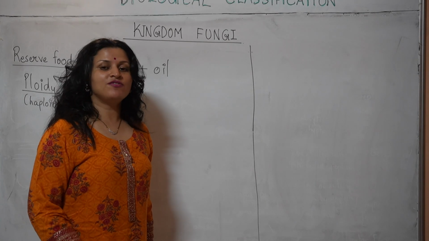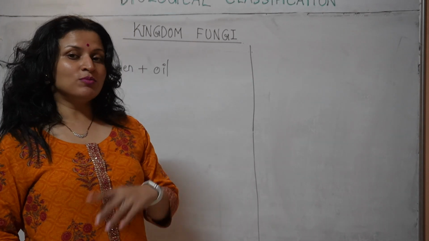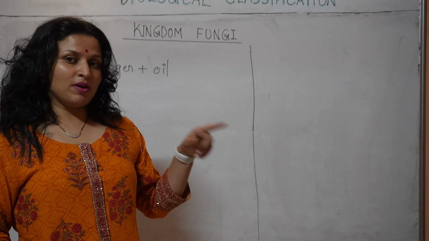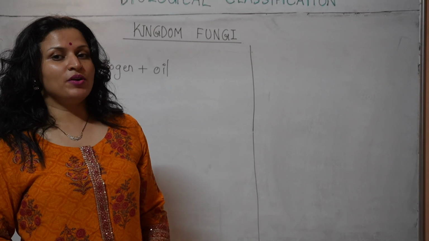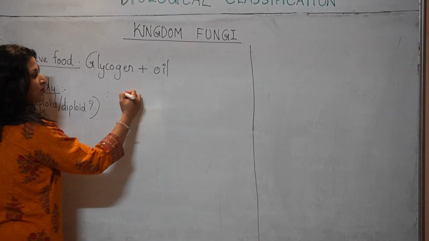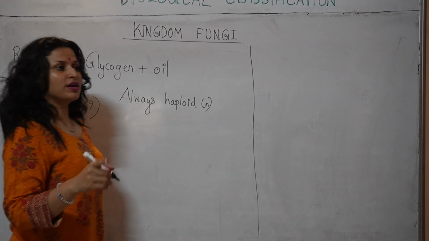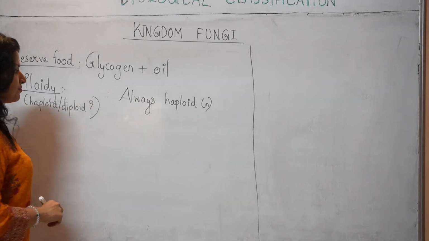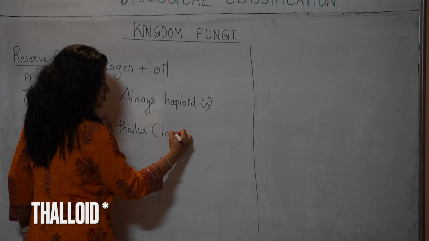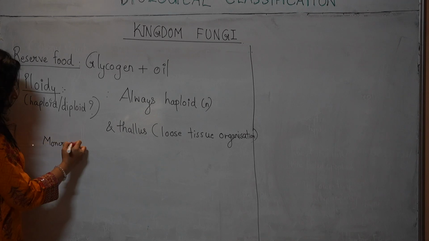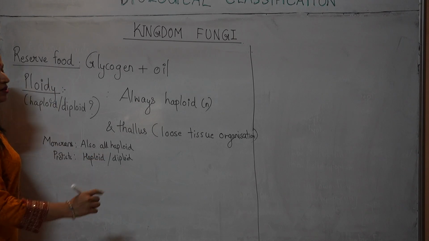For instance, humans have 2 sets of chromosomes, 23 plus 23, isn't it? So we are called 2N. What about the monerans? They had just a single chromosome, if you remember, and they were haploid organisms. Protistans, some of them were haploid, some were diploid. What about fungi? For fungi, these are always haploid. Single set of chromosomes inside the nucleus. They have a eukaryotic nucleus but a single set of chromosomes. They are always haploid and thallus. Thallus means loose tissue organization. Monerans are also haploid. Protists, haploid or diploid, but these are always haploid.